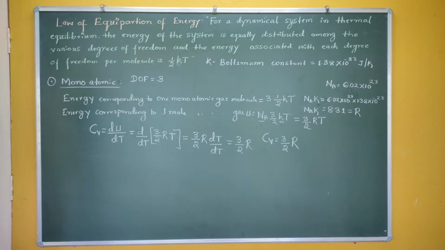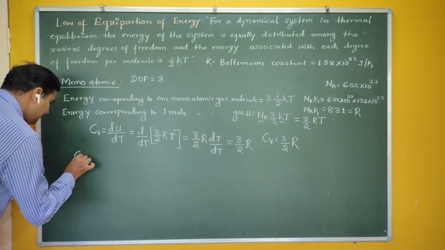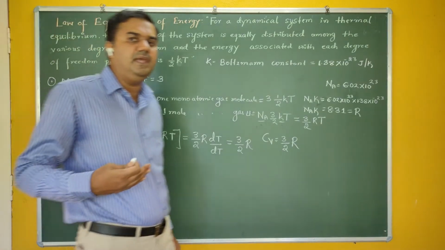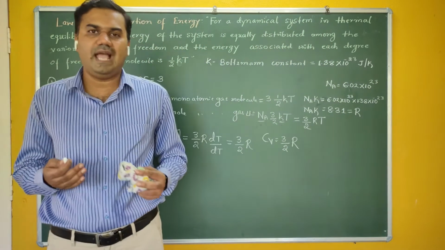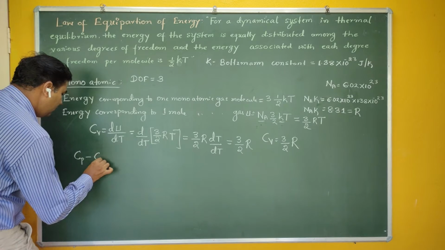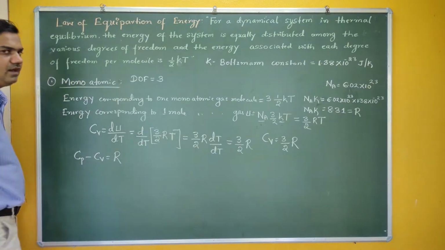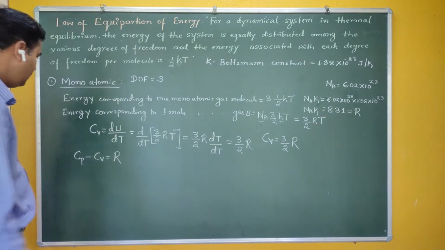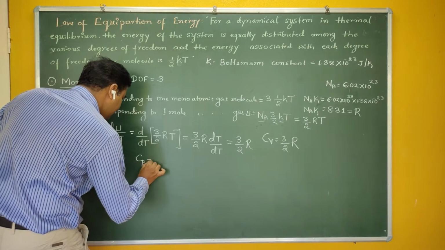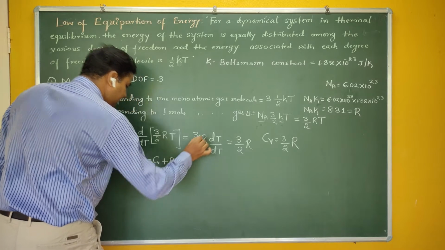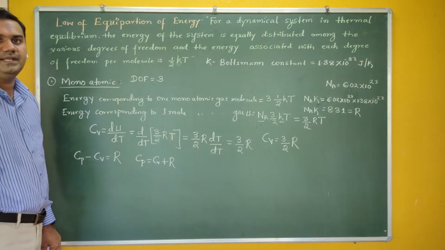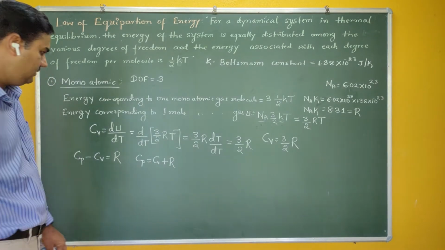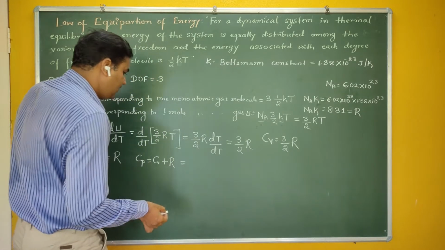Okay, so to find the value of gamma, I require one more quantity, that is Cp. To find Cp, let me use Mayer's relation. We know that Cp is greater than Cv. If you take the difference between the molar specific heats of the gas, Cp minus Cv, you will always get R. Therefore, Cp minus Cv is equal to R, so you can write Cp is equal to Cv plus R. Molar specific heat at constant pressure is equal to molar specific heat at constant volume plus R.